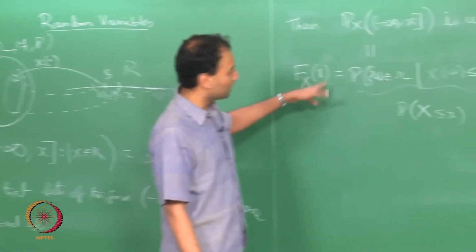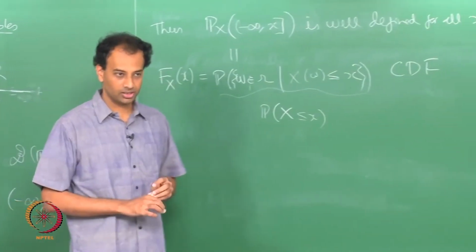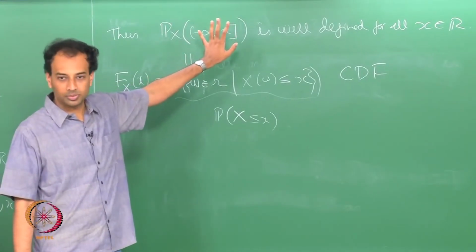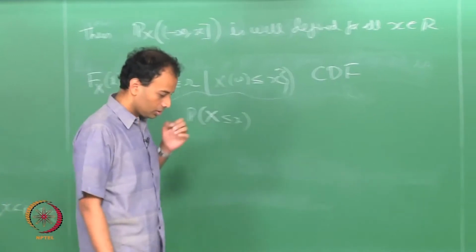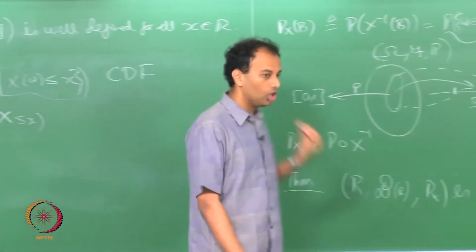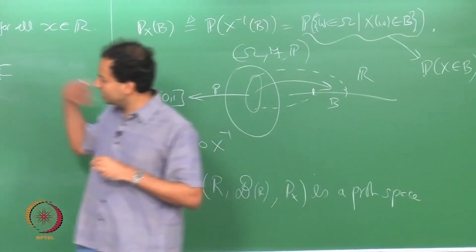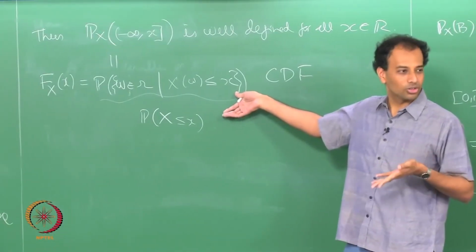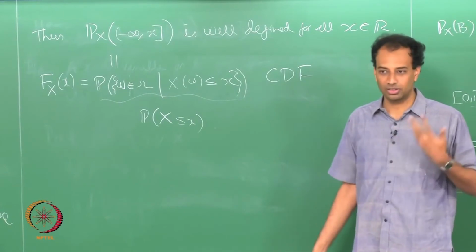So, I have called that the cumulative distribution function, okay. It is well defined because these guys are Borel sets, right. So, if you give me the probability law for all Borel sets I can easily figure out the cumulative distribution function, because these are also Borel sets, right. This (minus infinity, x] is also a Borel set.